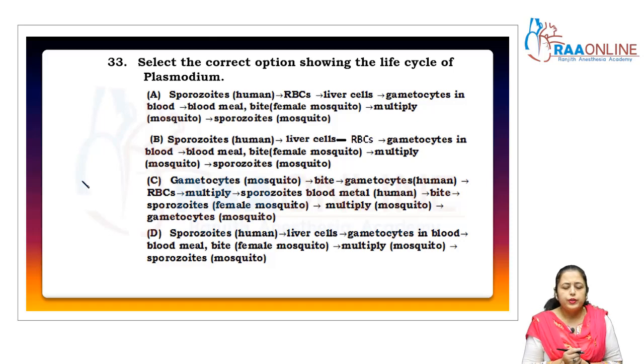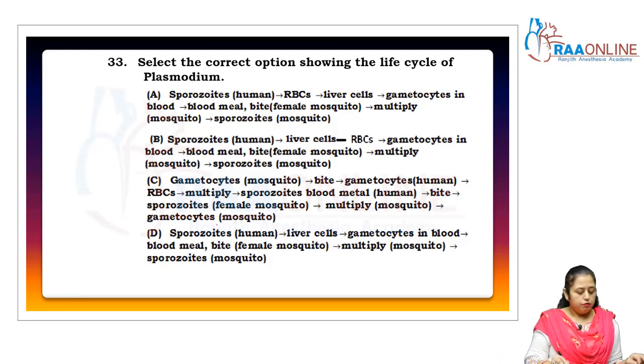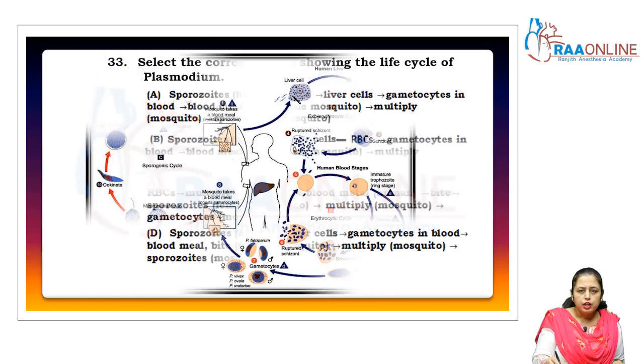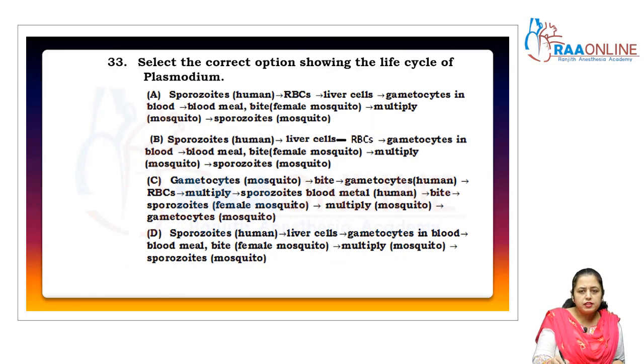Now come to question number 33. Select the correct option showing the life cycle of Plasmodium. As we already studied the malarial cycle, the female Anopheles bites the human, and then what will happen? It infects the liver cells first. So in that option it infects the liver cells, so A is cancelled, B is cancelled, and sporozoites infect liver cells.